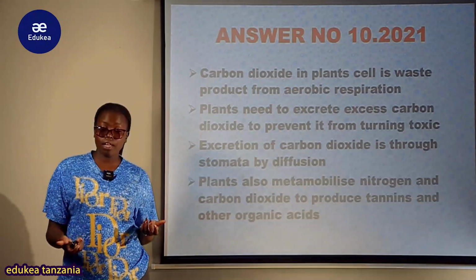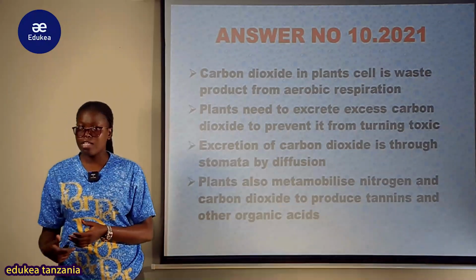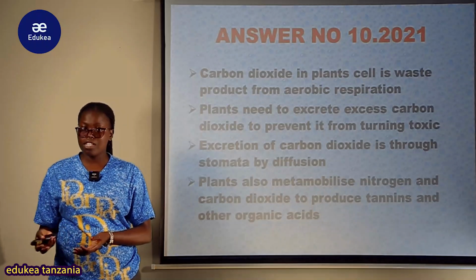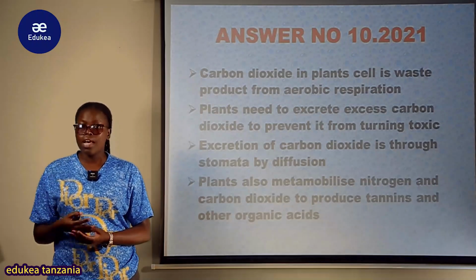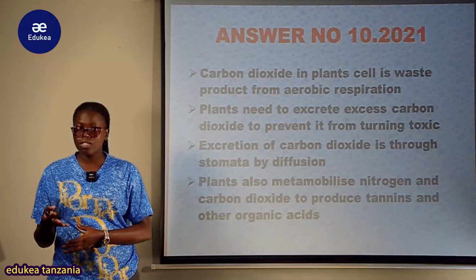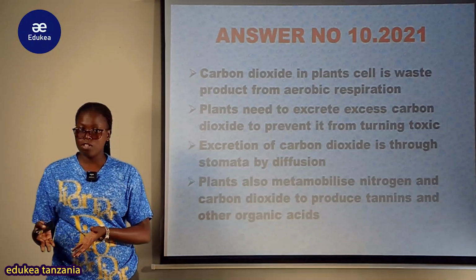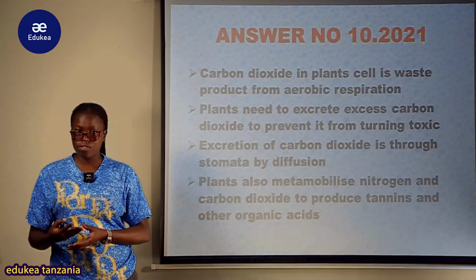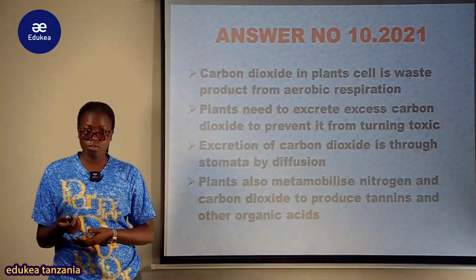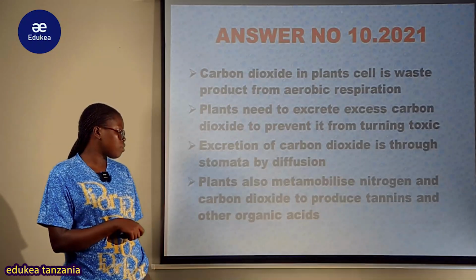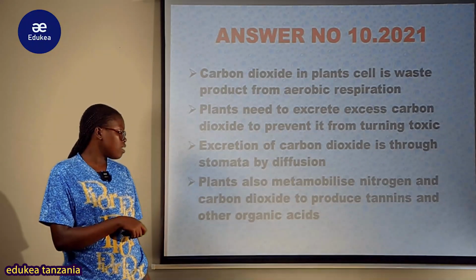So the carbon dioxide is being removed out of the plant's organ through the stomata pore. Stomata are usually found within the leaves, and they are guarded by the guard cells which control the opening and closing of the stomata depending on the concentration of carbon dioxide and oxygen. Also, plants metabolize nitrogen and carbon dioxide to produce tannins and other organic acids.